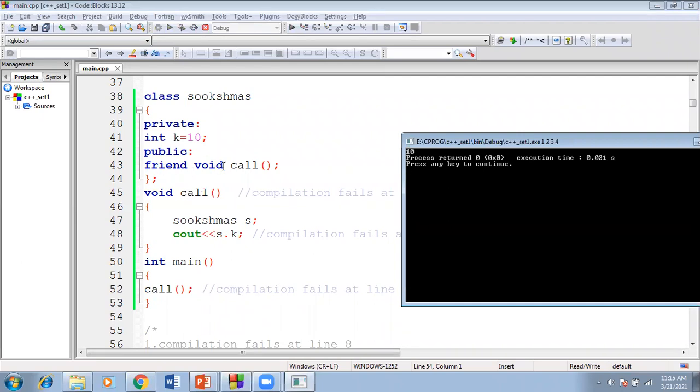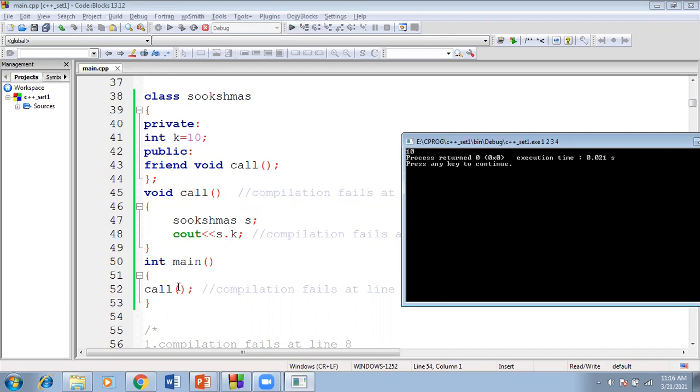Now if you want to define the friend function outside the class, there is no need for the scope resolution operator. We can directly write void followed by call, and here we create the object for the class. Sukshmas is the class name. I have created an object for the class. With the help of an object, I'm accessing the variable k, which is present in the private section. So this is the best use.